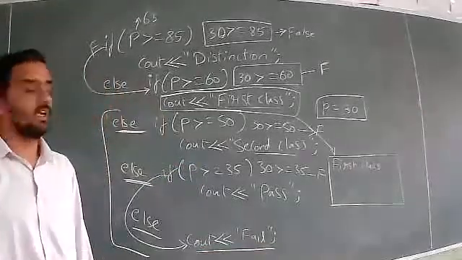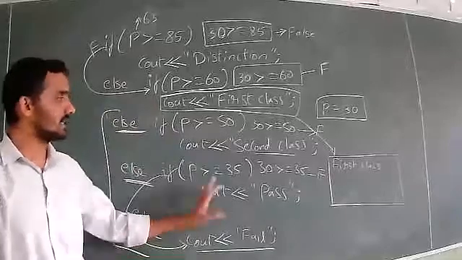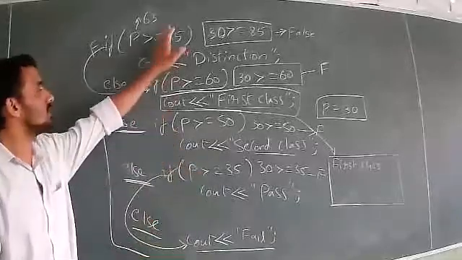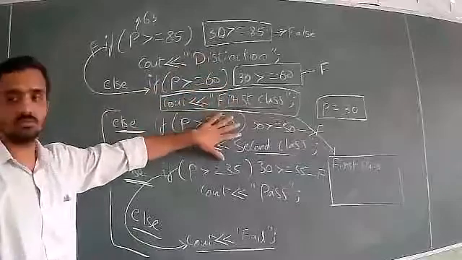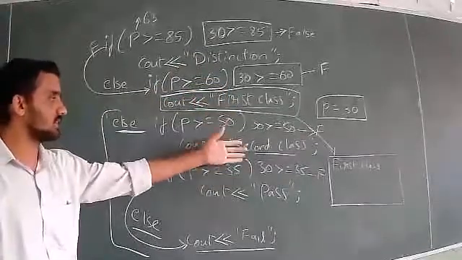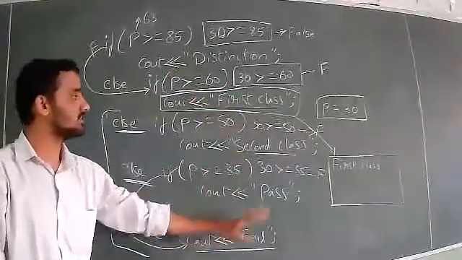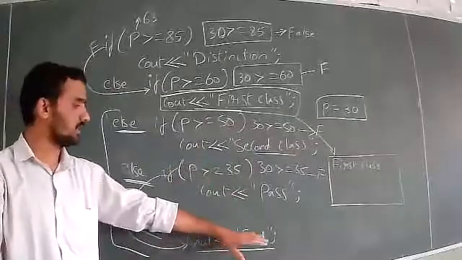It is correct. And here you need not write that it should be less than 85. It is understood. It is not more than 85, not more than 60, not more than 50, not more than 35, so it is understood that it is less than 35. So we can say directly it is correct, and this message is printed on the screen.